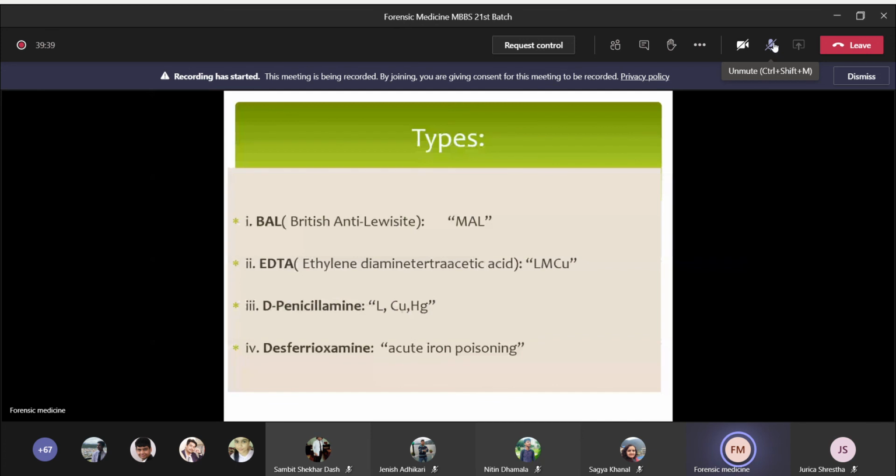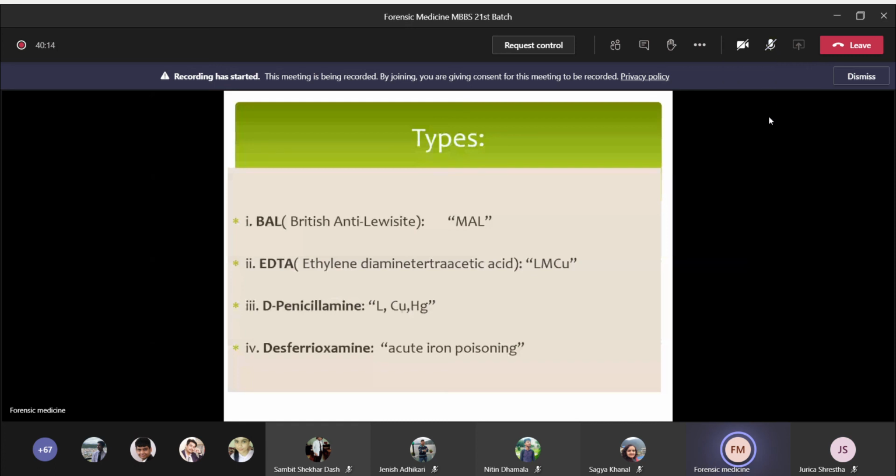British anti-Lewisite, first one, mostly used in mercury poisoning, arsenic poisoning, and then lead poisoning. Okay. Second one is ethylene diamine tetraacetic acid, mostly used in lead poisoning, mercury, and then copper poisoning. And the third one is penicillamine, used in lead, copper, and mercury poisoning. And the last one is desferrioxamine, used in acute iron poisoning.